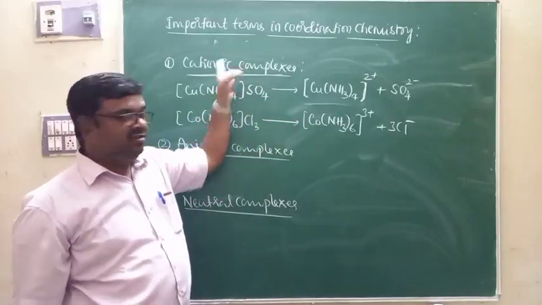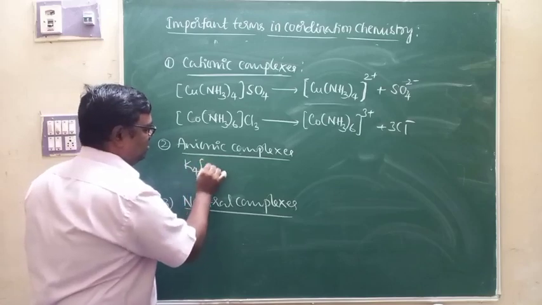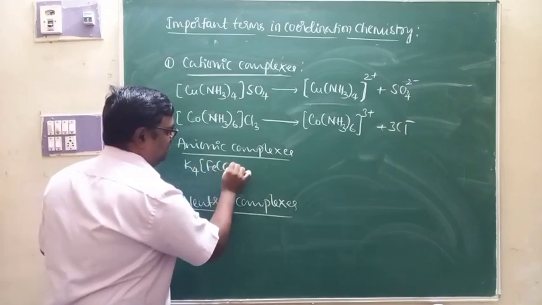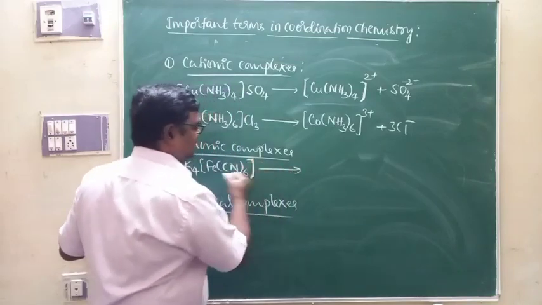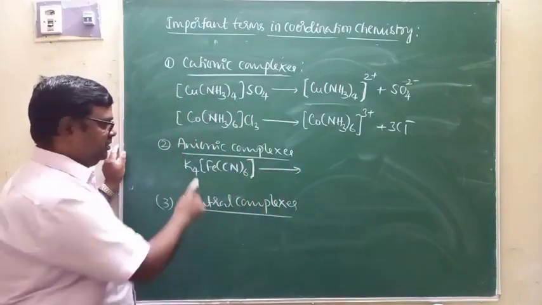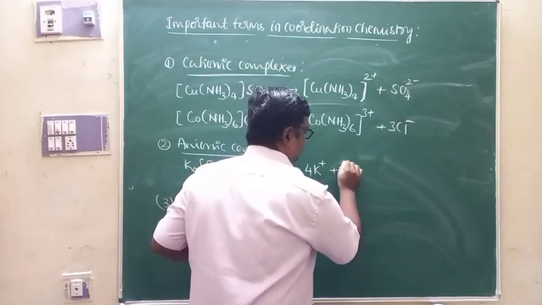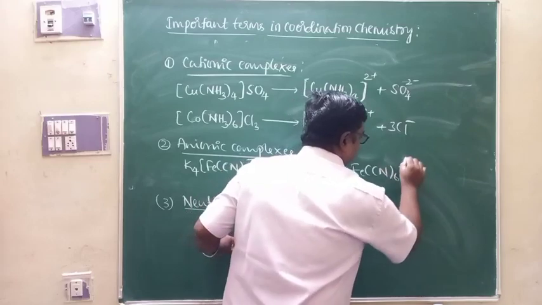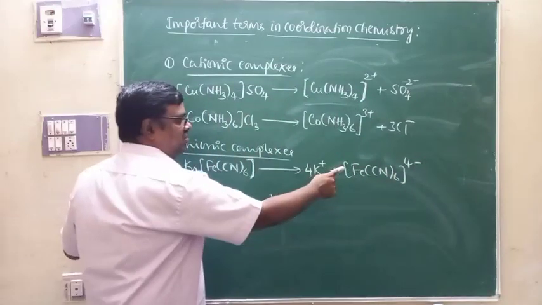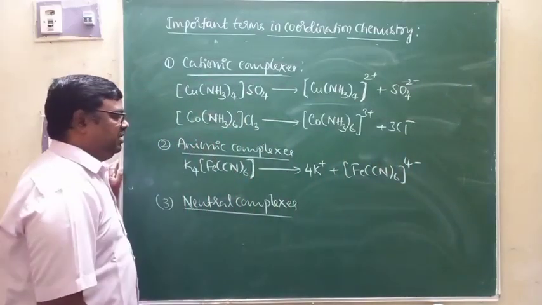Apart from that, in the case of anionic complexes, the complexes produce a negatively charged complex ion, a negatively charged coordination sphere. Look at this. If it dissociates, it produces 4K+ and [Fe(CN)6]4-. Look at this, the coordination sphere is characterized by negative charge and the complex is an anionic complex.